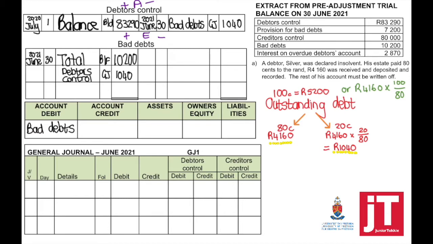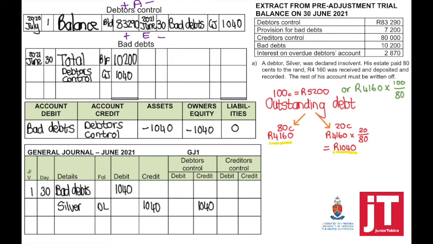On my accounting equation, account debited, bad debts, the same in the general journal. Account which is debited is always written first. Account credited, in my accounting equation, we're going to write debtors control. But when we write it in the general journal, you have to write the name of the debtor, which is Silver, and we need to say that we're going to post it to the individual's account.